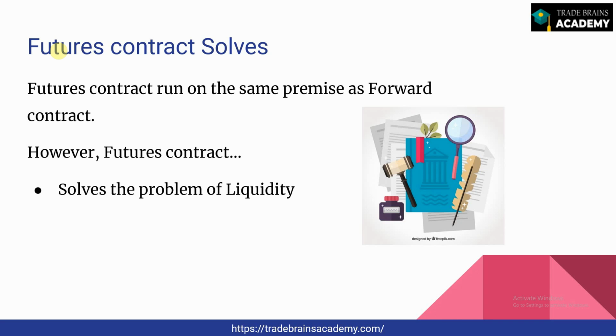And the next problem which this contract solves is the problem of default. What happens is, as these contracts are guarded by a regulatory authority, in case of India, it is guarded by SEBI, that is the Securities and Exchange Board of India. So when you enter a contract, you have to keep a certain amount of margin with the broker, and even the seller of the contract will have to keep a certain amount of margin with the broker, which is where the risk of default is covered to an extent. You can't default using the futures contract because you have already paid money to the exchange as security, and in case you are willing to default, that security money will be used to pay off the other party. So the problem of default is solved by using the futures contract.